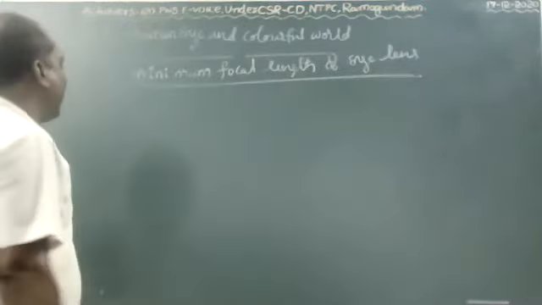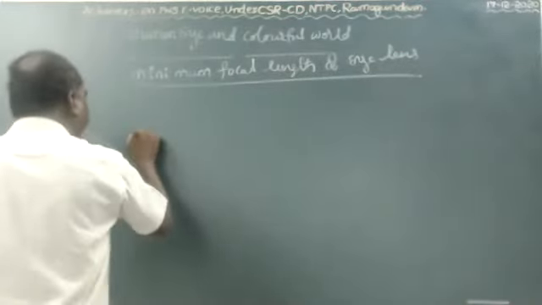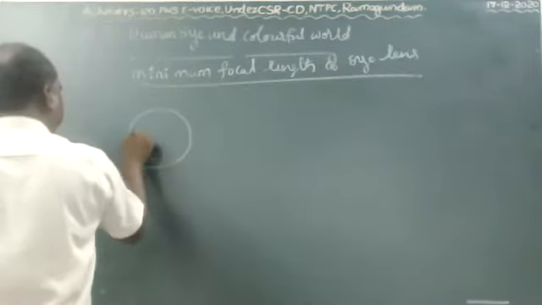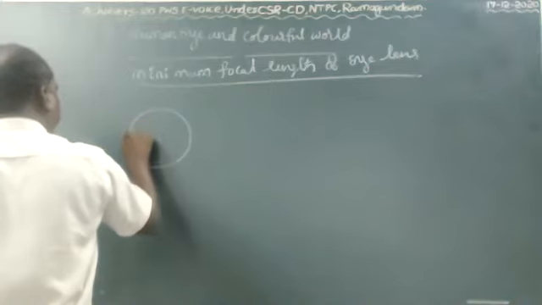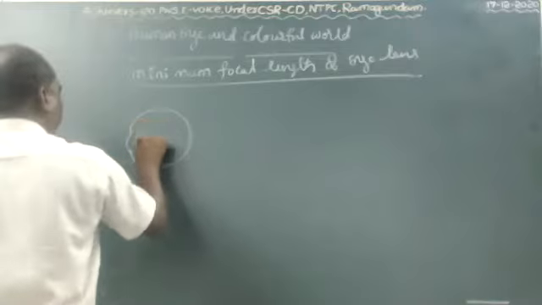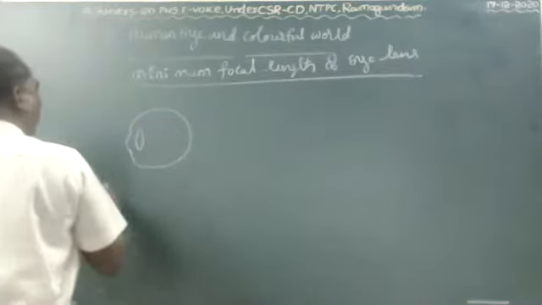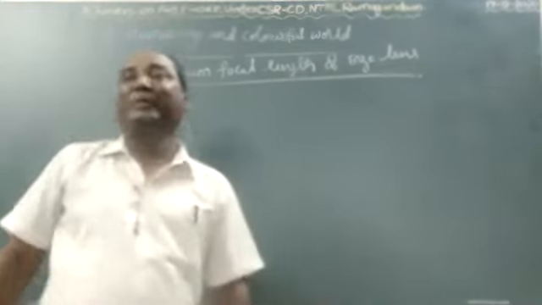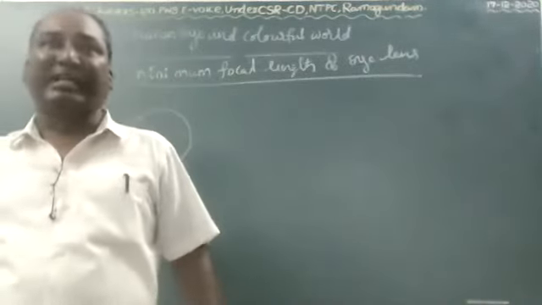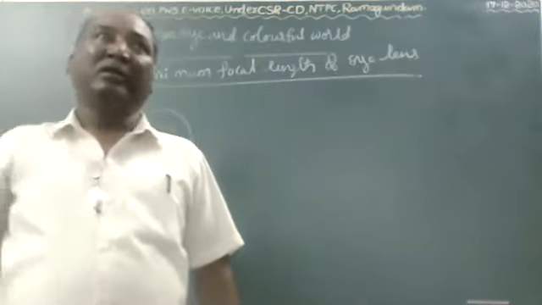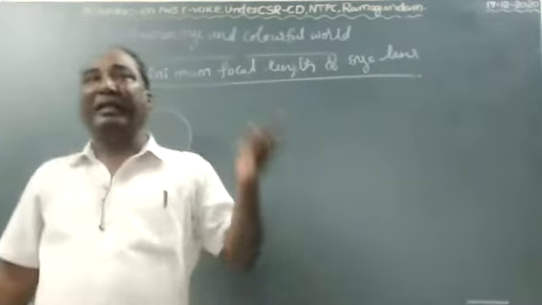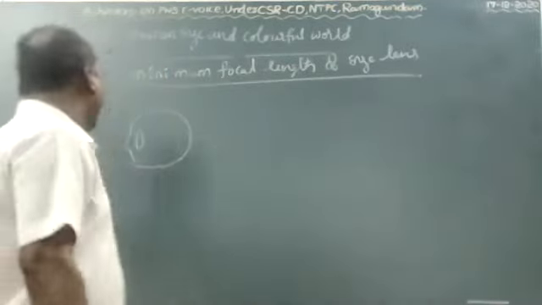Now the minimum focal length of the eye lens is when the object is placed between infinity and the least distance of distinct vision.